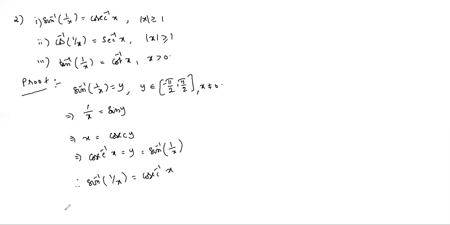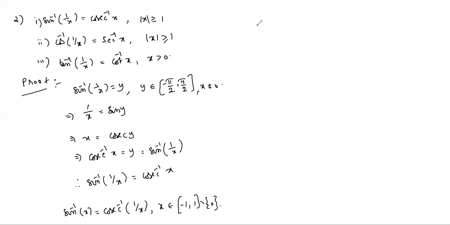Similarly, you can write sin inverse x equals cosecant inverse 1/x, for all x belonging to [−1, 1] except 0. Like this, sin inverse 1/x equals cosecant inverse x. Similarly, secant inverse x equals cos inverse 1/x.